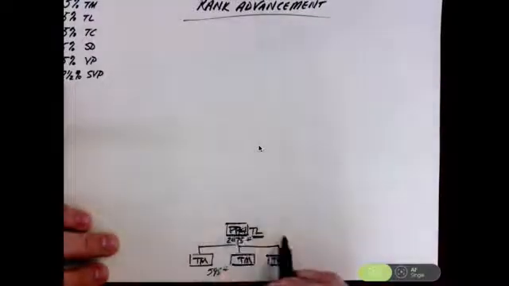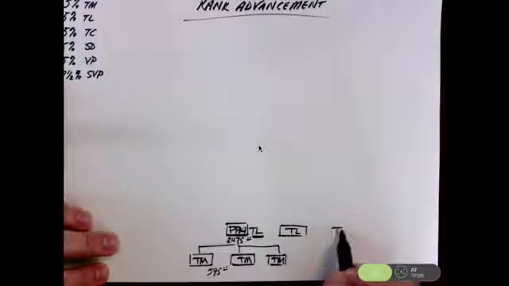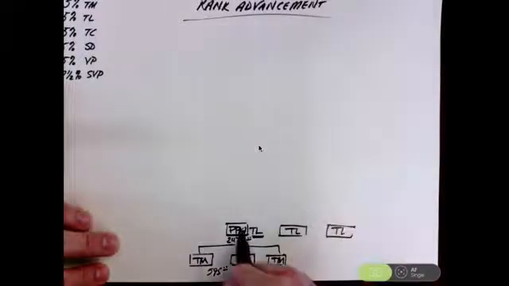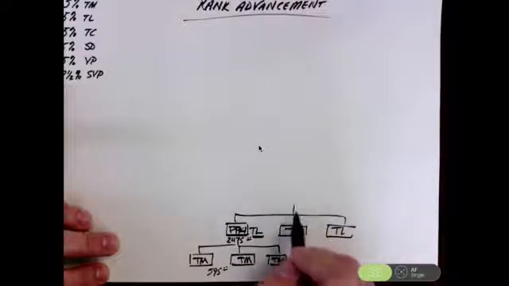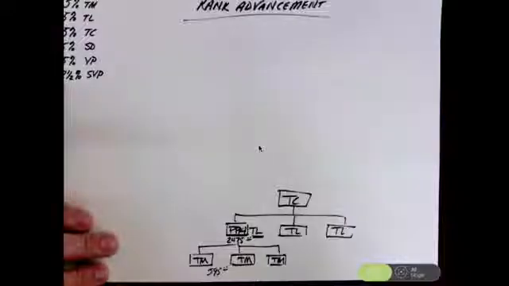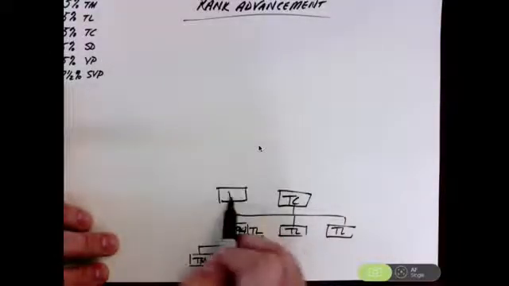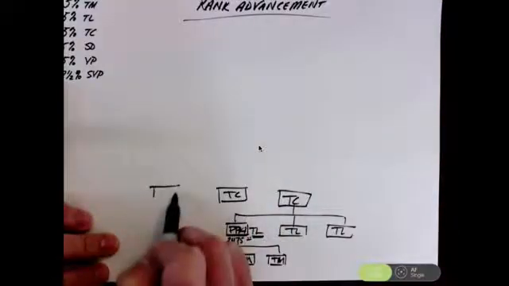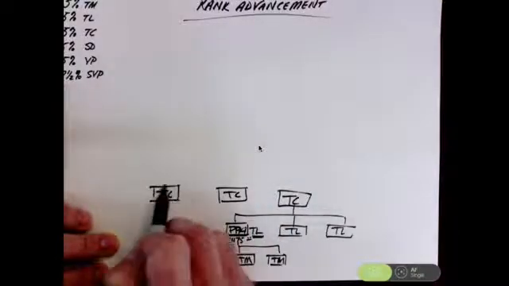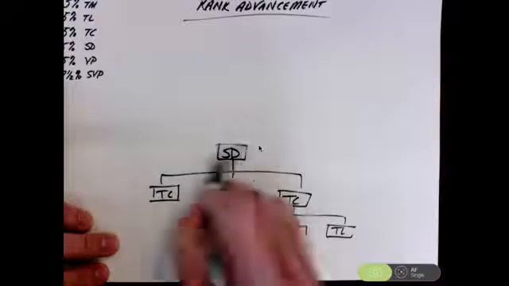Once you've built a team that has 3 team leaders on the front level, you become a team coordinator. Once you've built a team that has 3 team coordinators, you become a sales director.